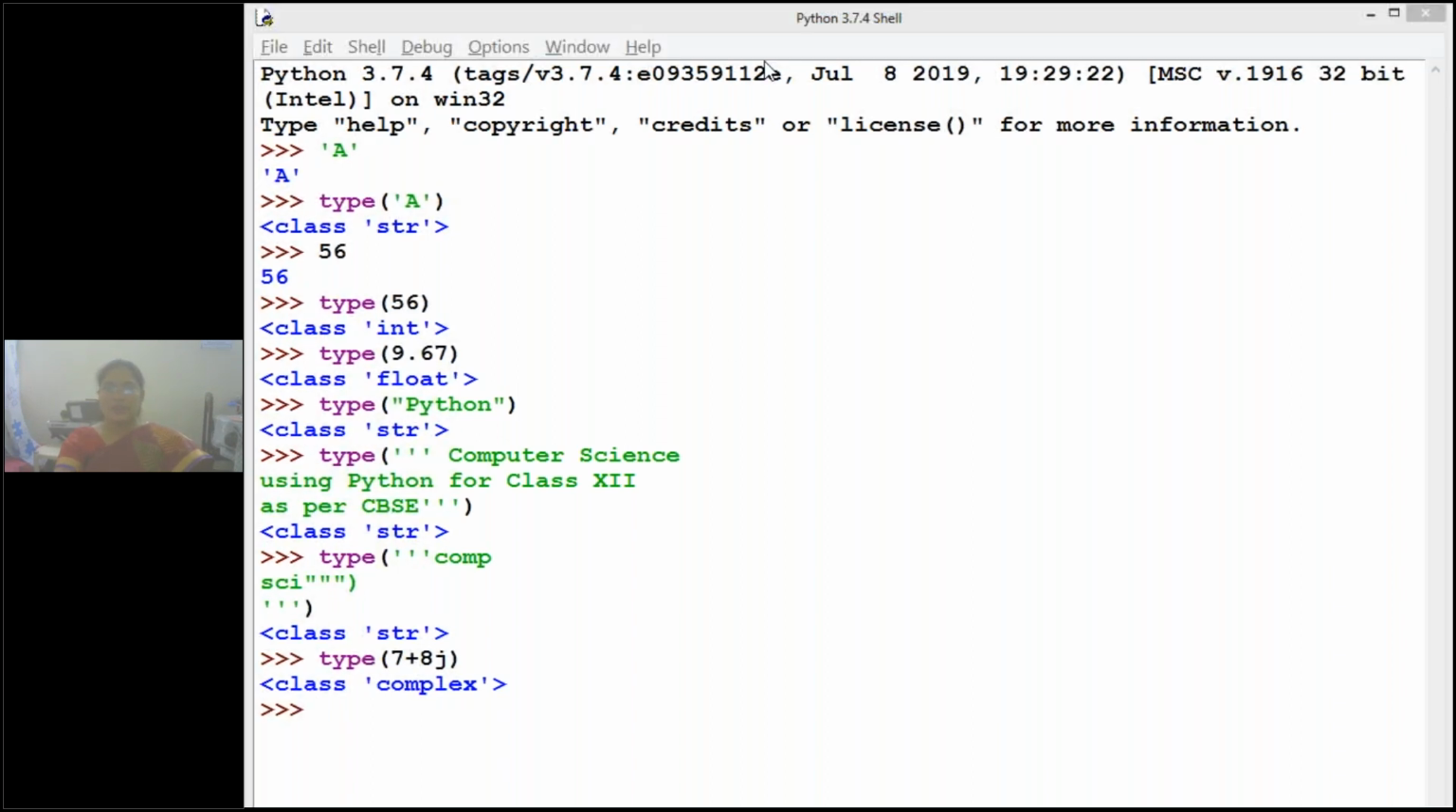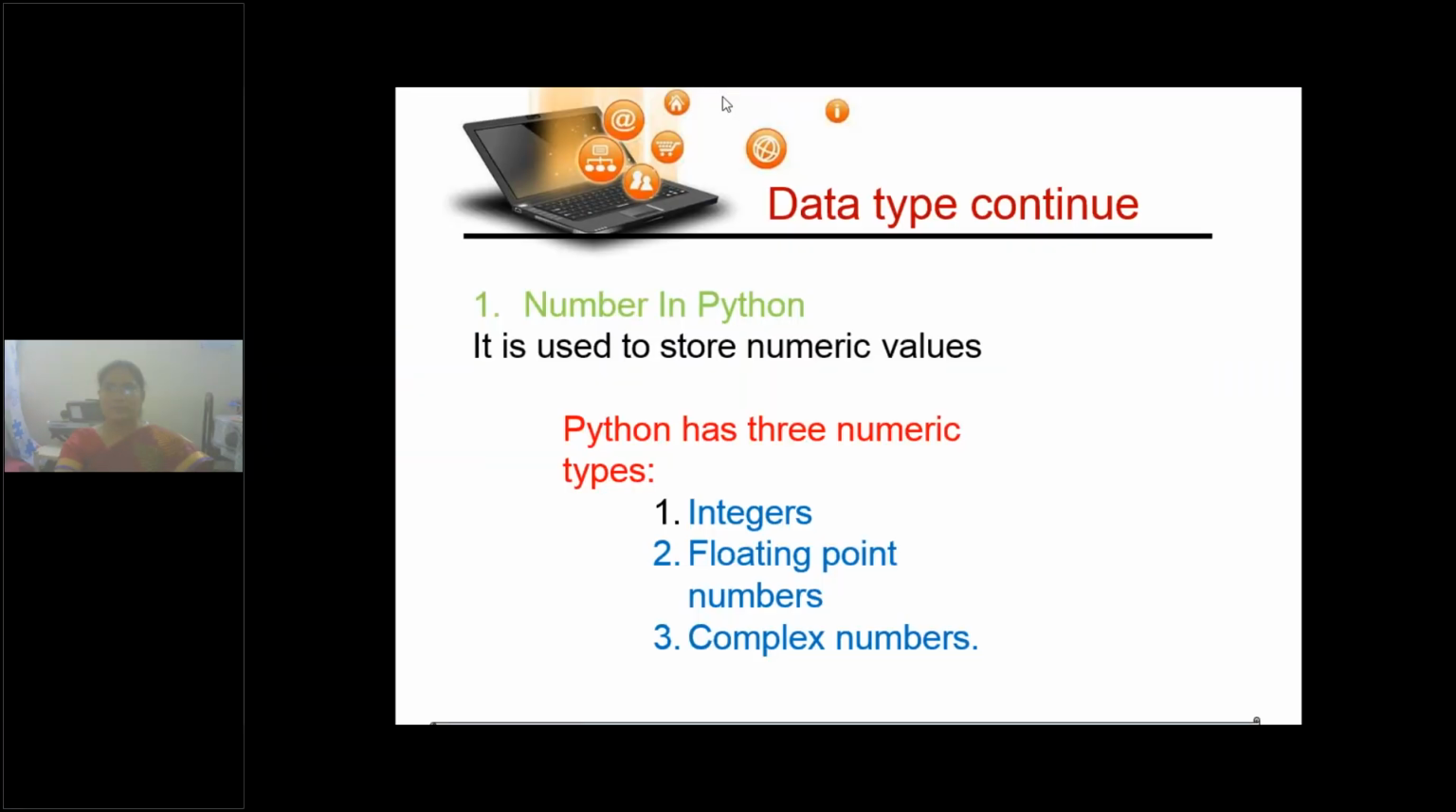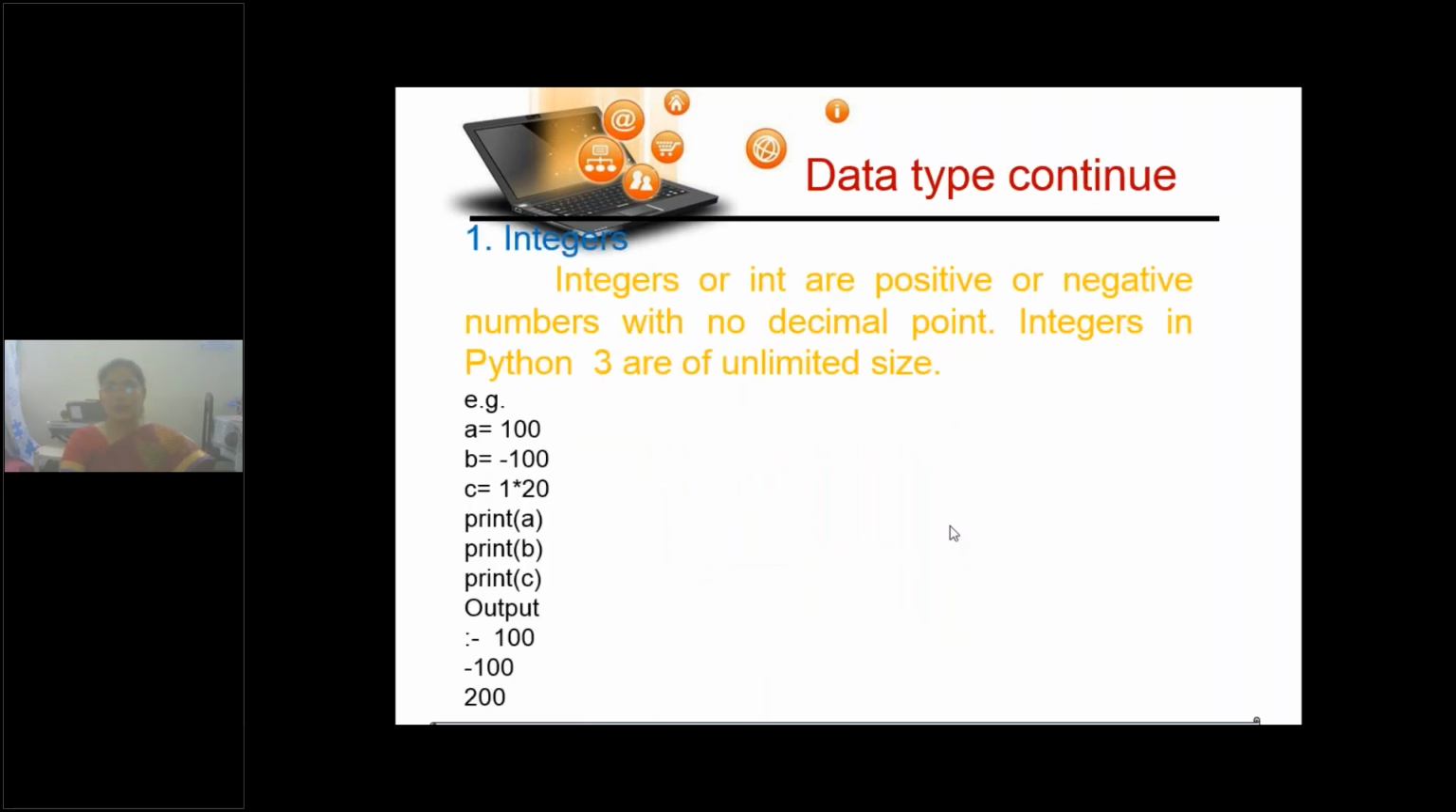Now I will be sharing the PPT again. So, integer, floating point numbers and complex numbers. Now let's quickly go through this PPT. Integers, or int, we are using the keyword, isn't it? Either they are positive or negative, including 0, but no decimal point. This is what you learned in your 7th or 8th standard maths, isn't it? 6th standard or lower class.